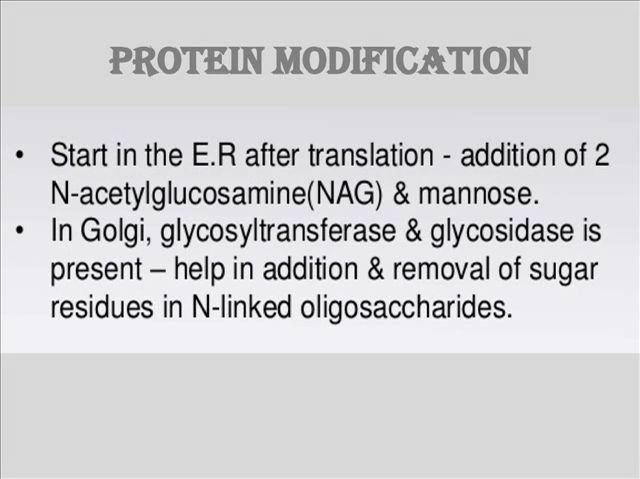The Golgi apparatus is also involved in bringing about the protein modification process, which occurs after the translation has been completed. That is, in post-translational modification, the Golgi apparatus plays a very important role. So it helps in adding N-acetyl glucosamine and mannose. Also, it helps in the addition or removal of sugar residues in N-linked oligosaccharides.